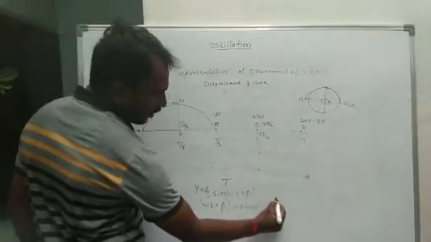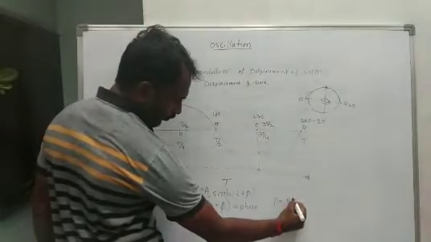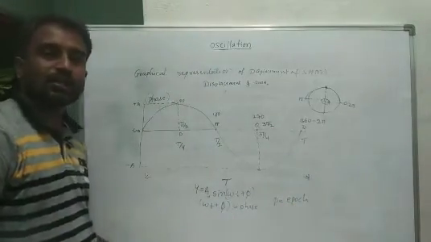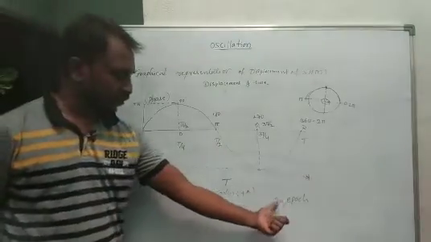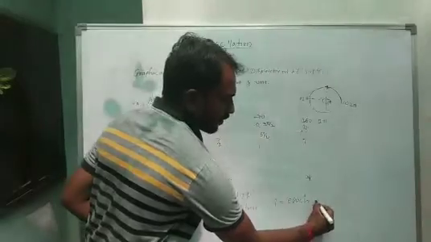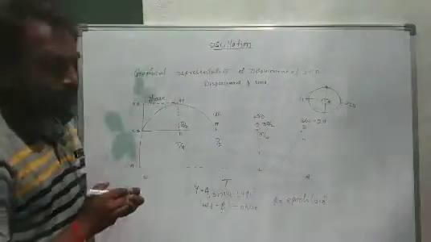And phi is the epoch. Epoch means the initial position of the particle. And here the displacement is always 0.